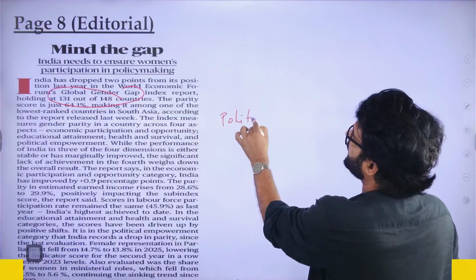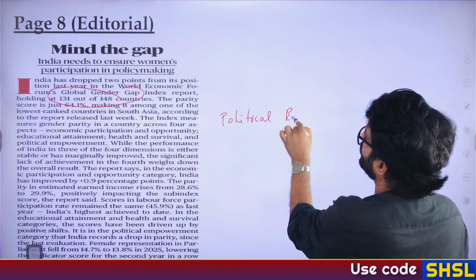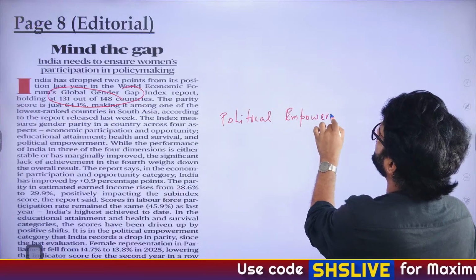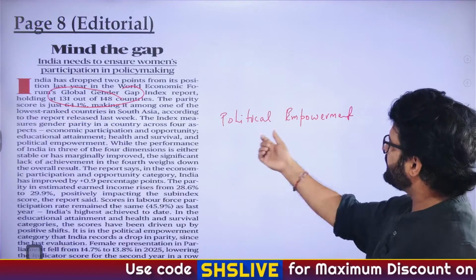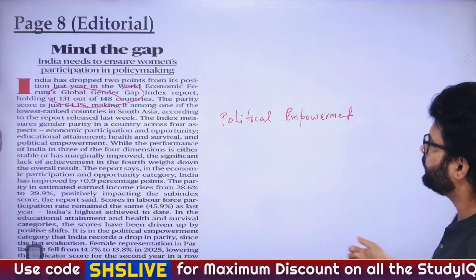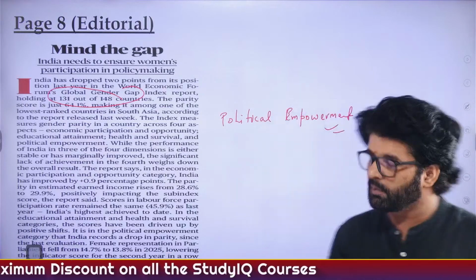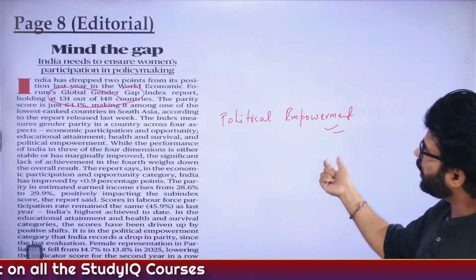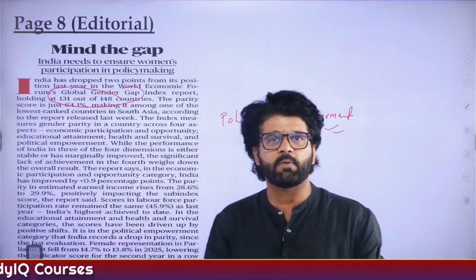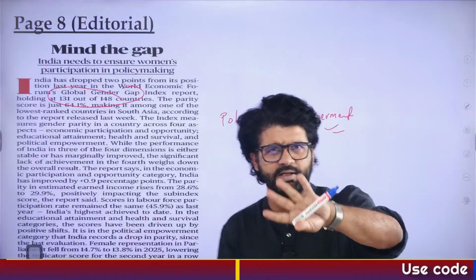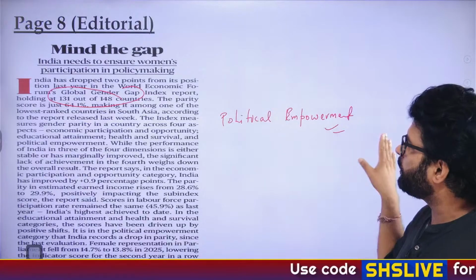There are 4 indicators in the global gender gap report. We need to focus on these 4 indicators, and one of these indicators where we have performed very poorly is political empowerment. Bangladesh performed good, and that's why they are ranked in the 20s, I think 24. So we need to focus here.